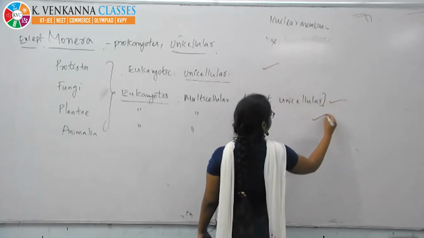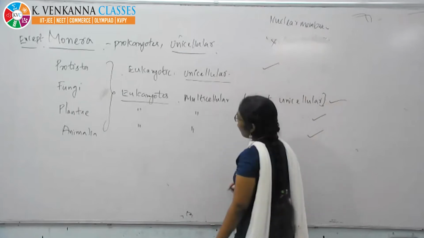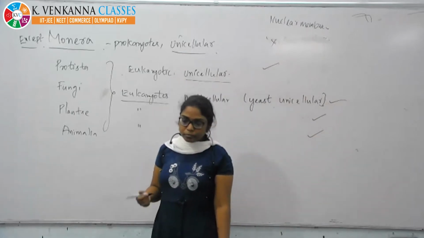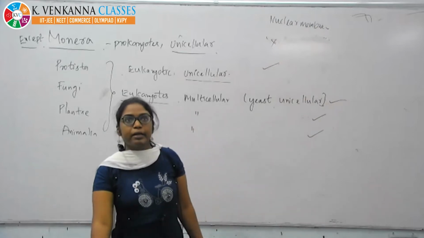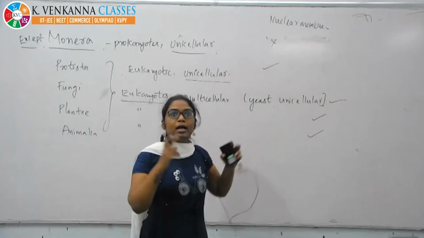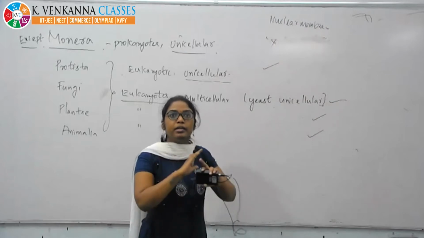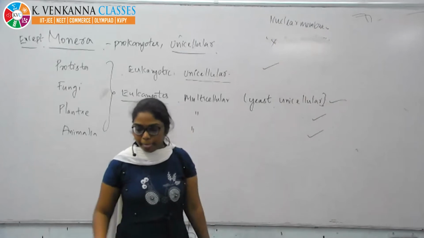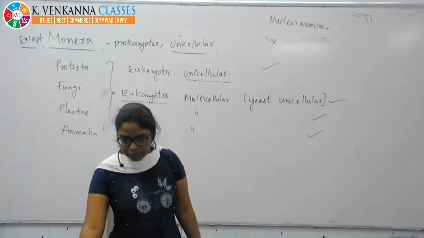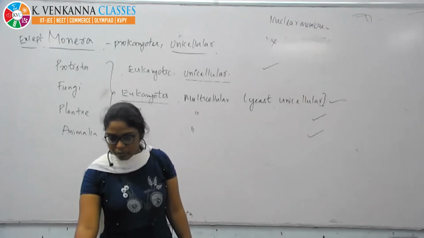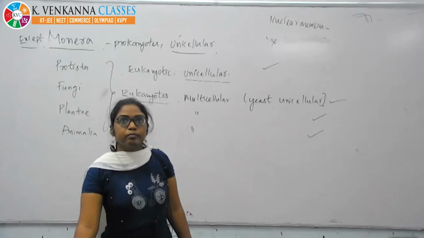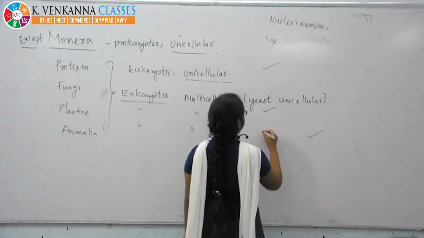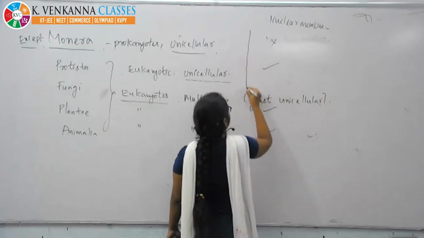Why is it present in all? Because all these are eukaryotic, as they have the nucleus and nuclear membrane. Only the Monerans, as they are prokaryotes, don't have the nuclear membrane. Clear is this column?